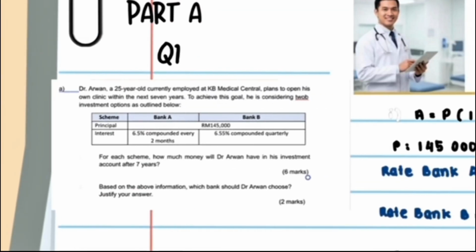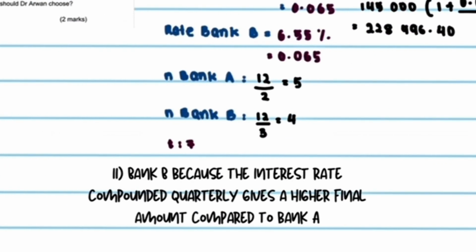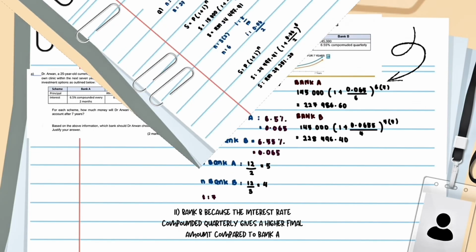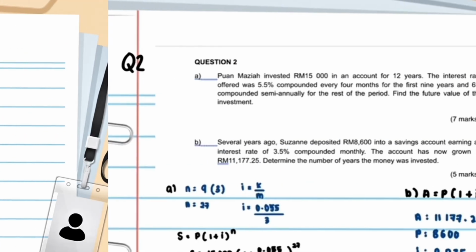Second question, based on the above information, which bank should Dr. Arwan choose? Justify your answer. I think Dr. Arwan should choose Bank B because the interest rate compounded quarterly gives a higher final amount compared to Bank A.